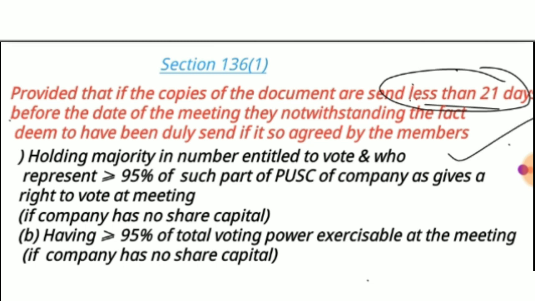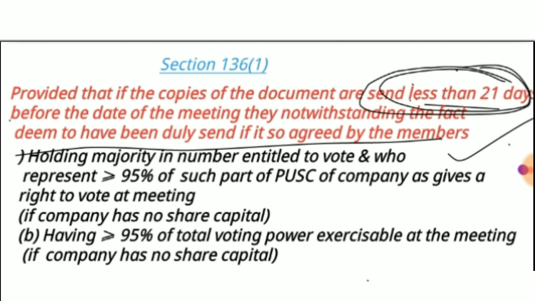That is, before the amendment, if they send this less than 21 days before, then it is not valid, because it has already been stated in law that they have to send it 21 days before the date of the general meeting. But now it is stating that they can send less than 21 days before the general meeting, subject to a condition.